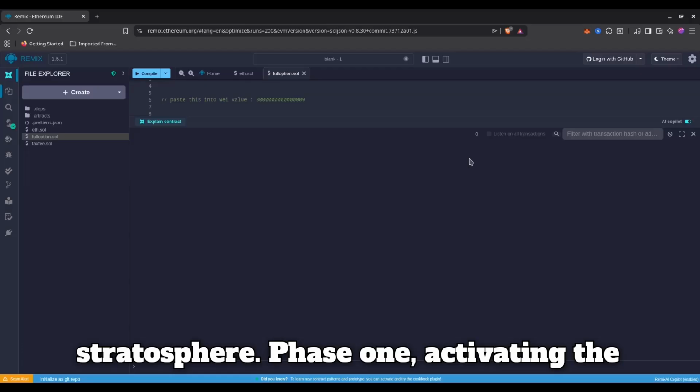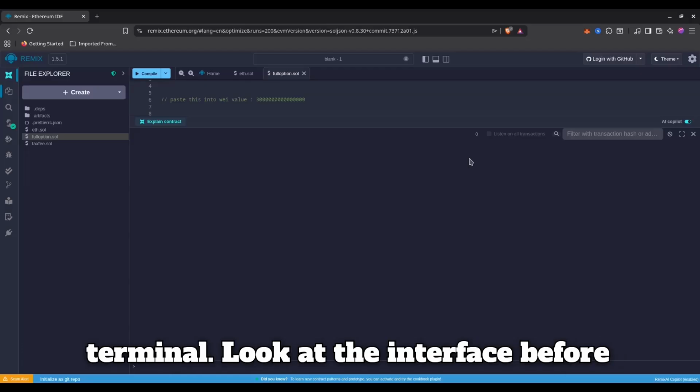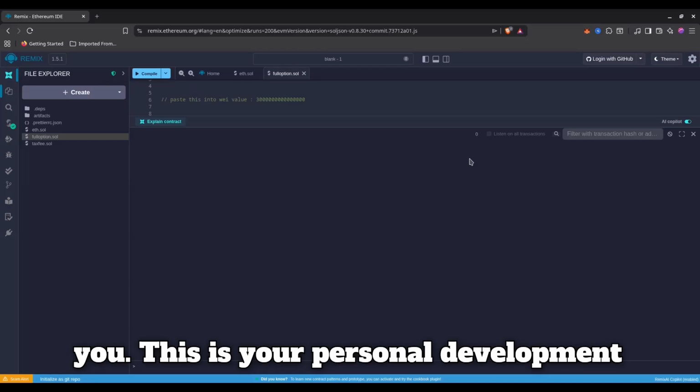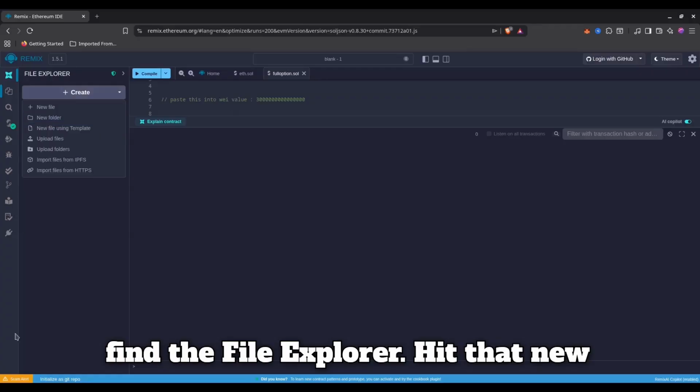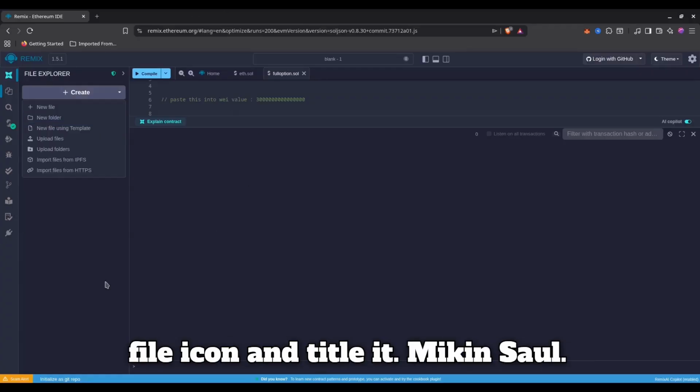Phase 1. Activating the terminal. Look at the interface before you. This is your personal development sanctuary. On the left navigation bar, find the File Explorer. Hit that new file icon and title it Mydekin.sol.